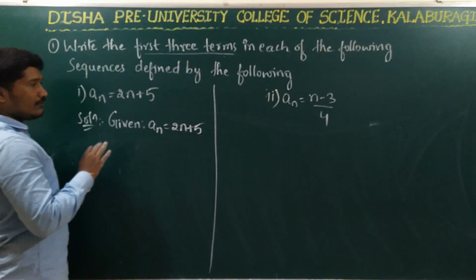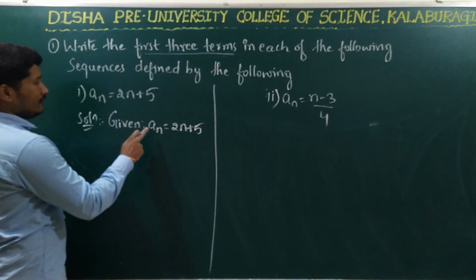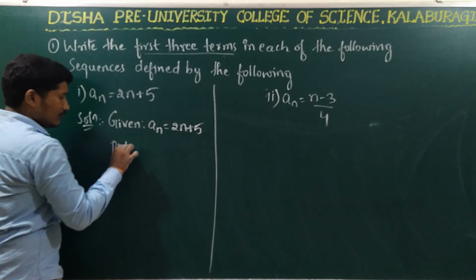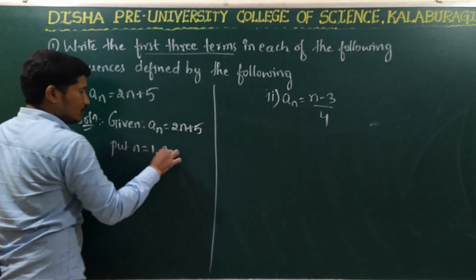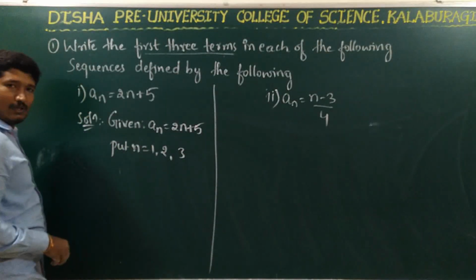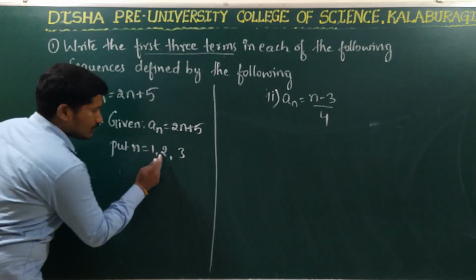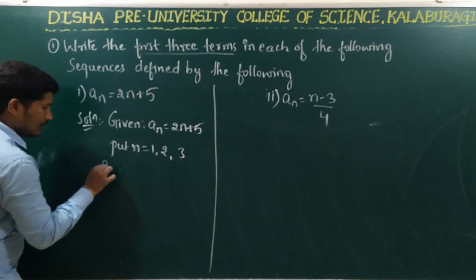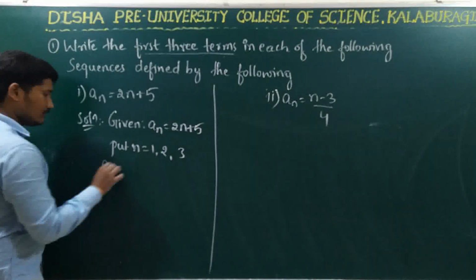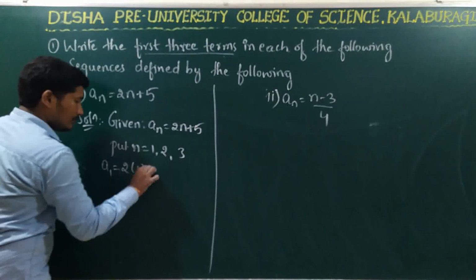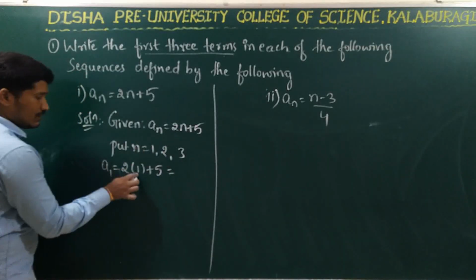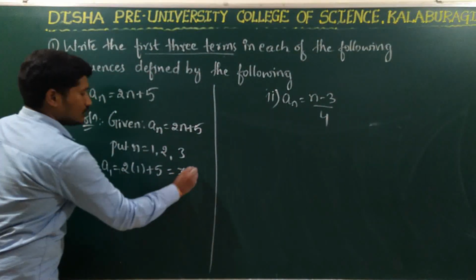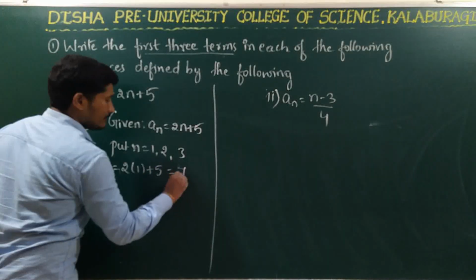Right? So what we have to do now? We have to find the first three terms. So for that, put n is equal to 1, 2 and 3. Right? So substitute the values of n one by one. So first n is equal to 1. A1 is equal to 2 into 1 plus 5. This is equal to, what is 2 into 1? 2. 2 plus 5 is 7. So this is the first term of the sequence.